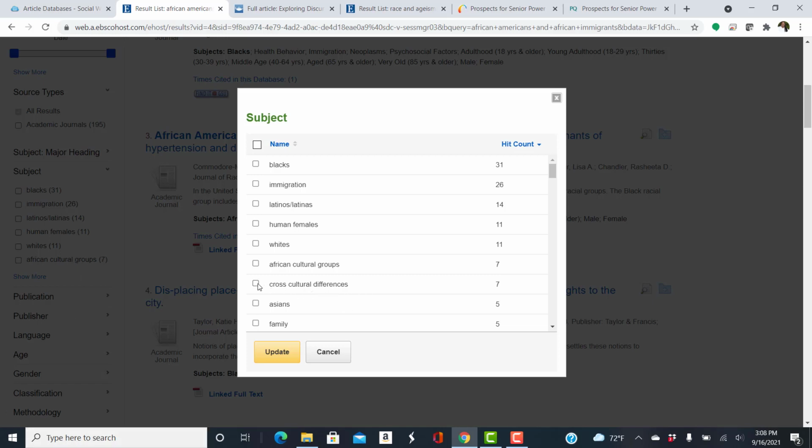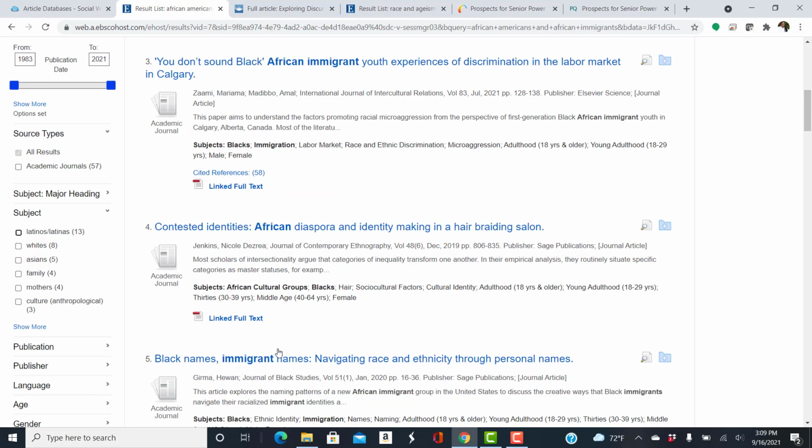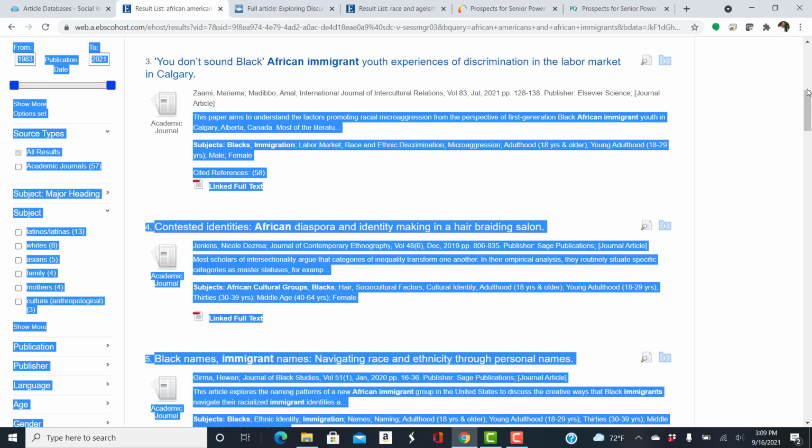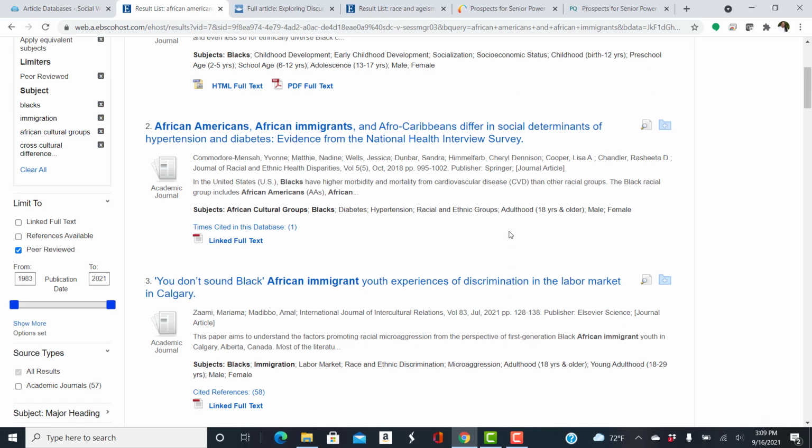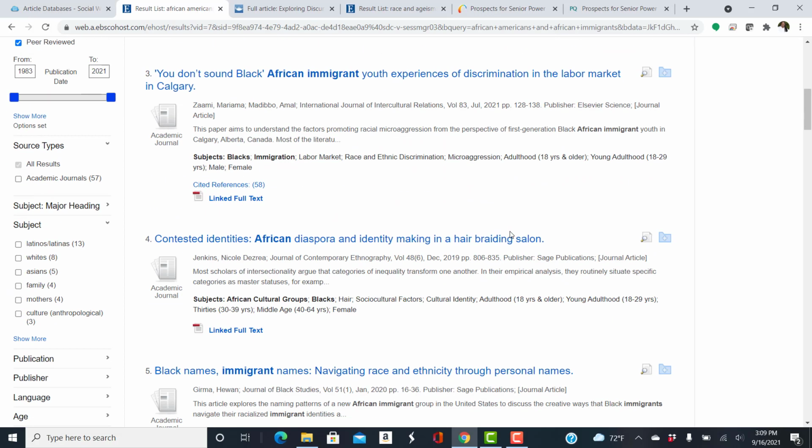Cross-cultural differences. That's what it is. And let's update. I'll just select blacks, immigration, African cultural groups. Okay, that looks like a better list.